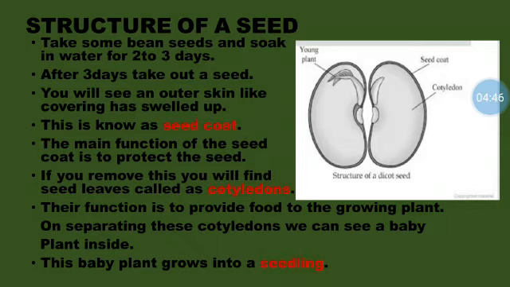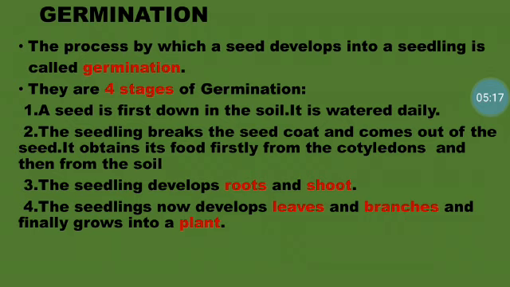Now we are going to separate those cotyledons and see what we will find inside. We will find a baby plant inside. Okay, and this baby plant grows into a seedling. So children, a young plant that grows from a seed is called a seedling. Well children, I hope you have understood the structure of a seed. We'll move on to the next slide.